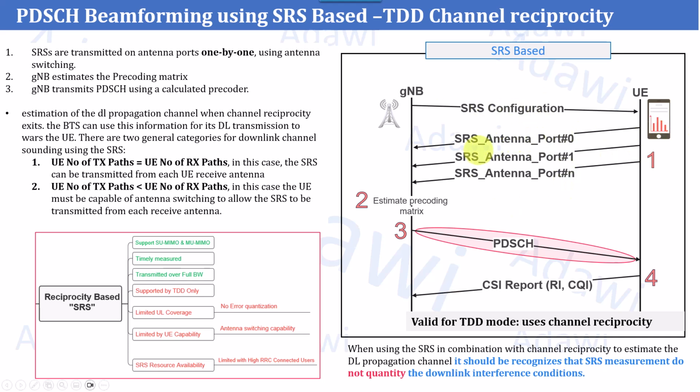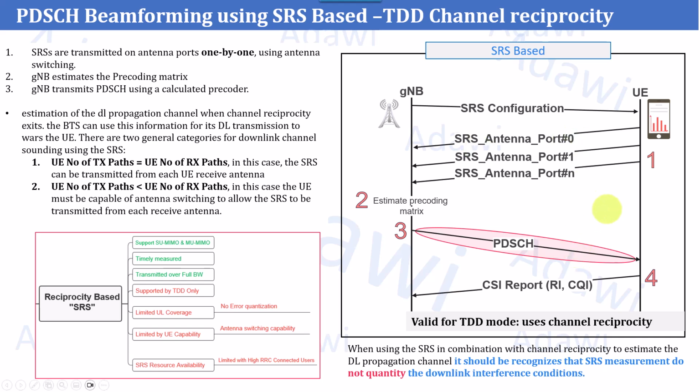Okay. And just to remind you, to recap, the SRS is usually transmitted over the complete bandwidth. For example, if you assume you have 100 megahertz, it can be transmitted over the 270 RBs. The UE will be transmitting the SRS over the full bandwidth. And this is also something you can control. We'll explain this part in more detail, but it must be transmitted over the full bandwidth.